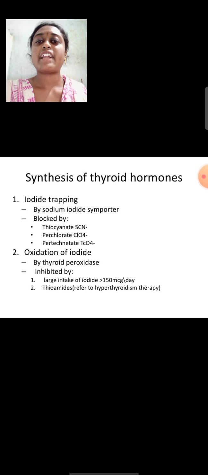Iodide trapping is done by the sodium iodide symporter, which is blocked by thiocyanate, perchlorate, and pertechnetate. Next is oxidation of iodide by thyroid peroxidase, which is inhibited by a large intake of iodide and thionamides, which are used in hyperthyroidism therapy. This is about synthesis of thyroid hormone.